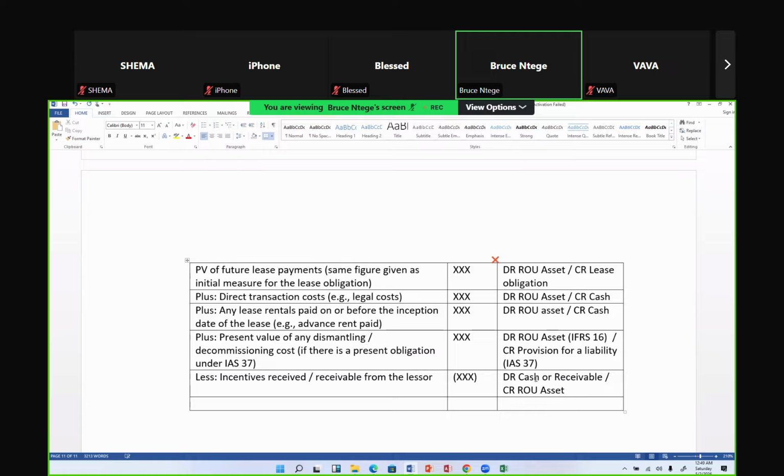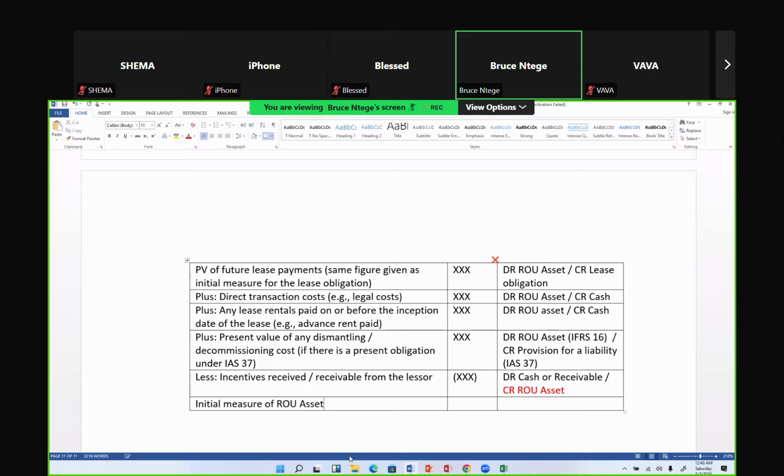This examiner can examine an incentive there. He wants to see you picking it because students are going to credit the P&L and call it other income. Wrong. Credit the right of use asset. Capitalize it by reducing it from the right of use asset. Most students would say credit P&L other income because the lessor has told you that I'm going to give you 2 million of the legal fees. No, because you've taken all the 10 million here, come and say minus 2 million here. So that's the whole instance. So all this will give me what we call the initial measure of the right of use asset.